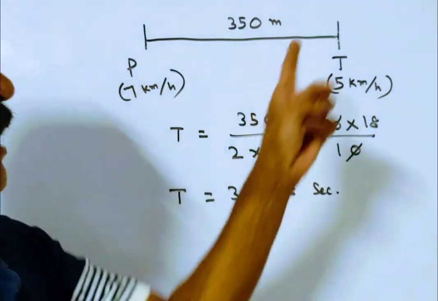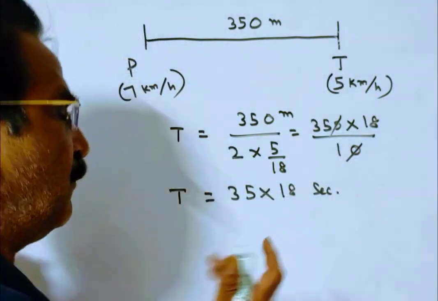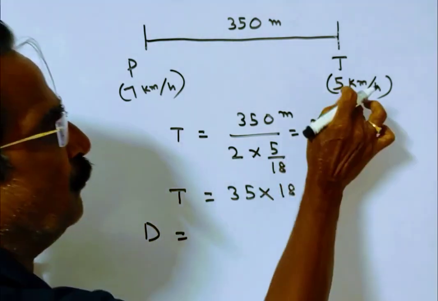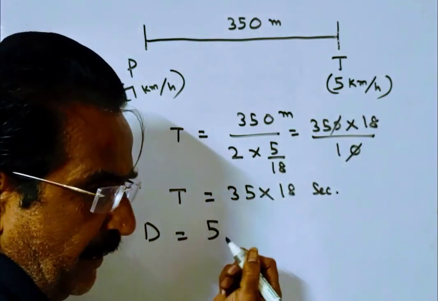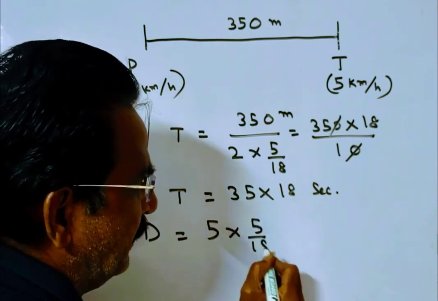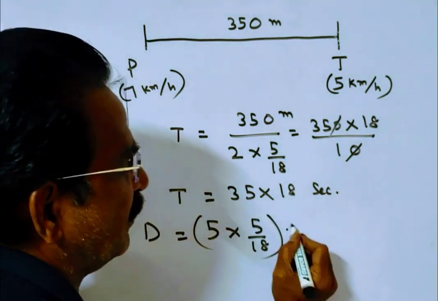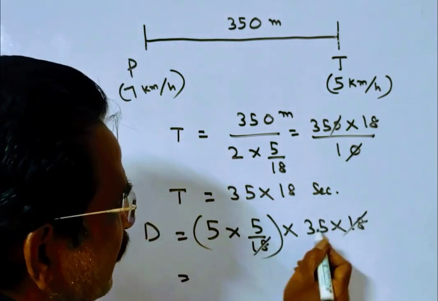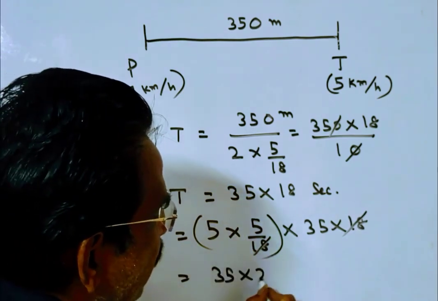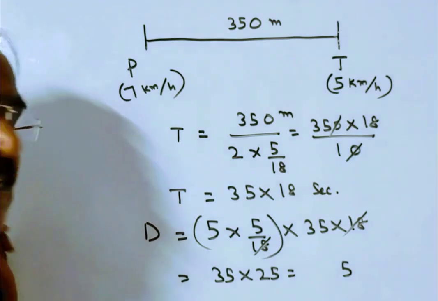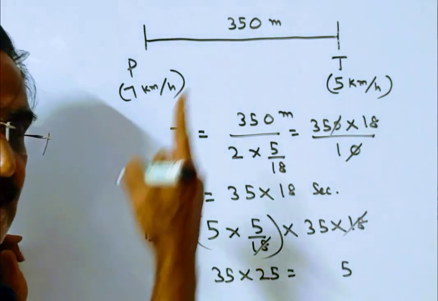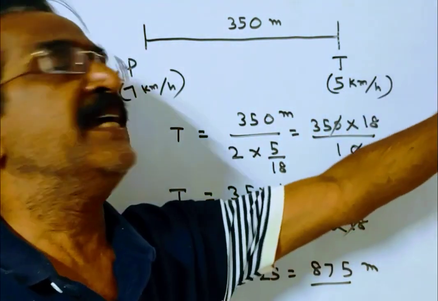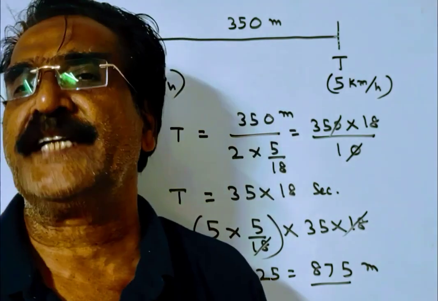So in this time, how far the thief would have run? So how far, that is distance run by the thief. Velocity into time. What is the velocity of the thief? 5 kmph. I am doing into 5 by 18 meters per second. This is the velocity of the thief into time. 35 into 18. 18 gets cancelled. 35 into 25 meters. 25 5s are 125, 25 3s are 75 plus 12 is 87. So the thief would have run 875 meters before he was overtaken by the police.